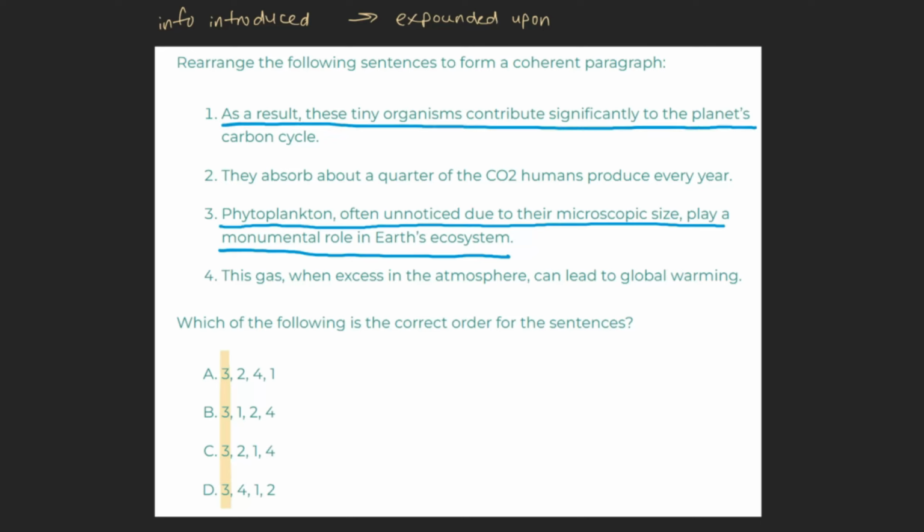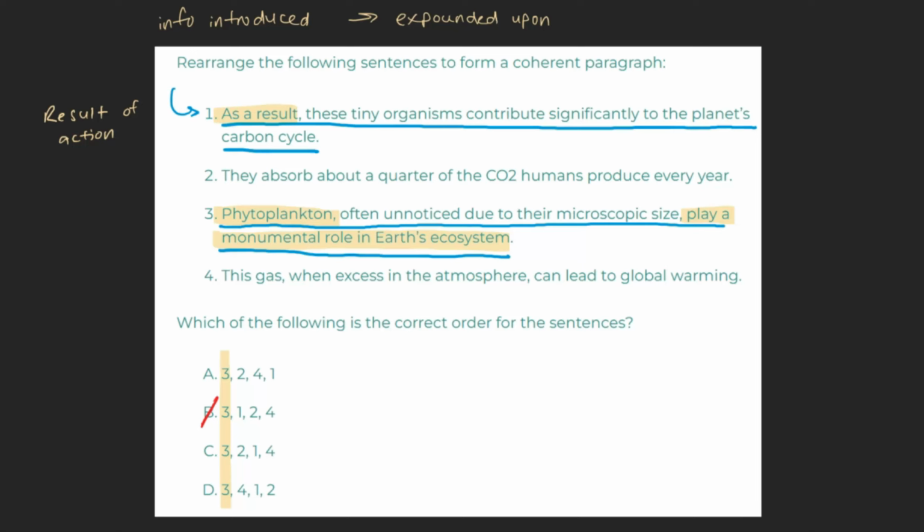"As a result, these tiny organisms contribute significantly to the planet's carbon cycle." This sentence starts with "as a result," indicating that something has happened, and this sentence is going to discuss what the result of that action was. But sentence 3, which we've already established we start with, didn't note any action that's worthy of a result. It merely told us that phytoplankton play a monumental role in Earth's ecosystem. This doesn't explain how they contribute to the planet's carbon cycle, which we can see sentence 1 tells us. This being the case, we can mark off choice B, which has sentence 1 following sentence 3.